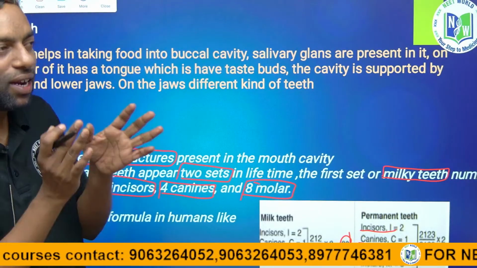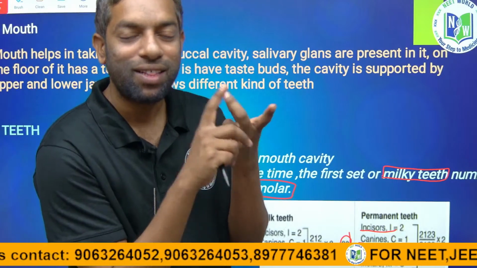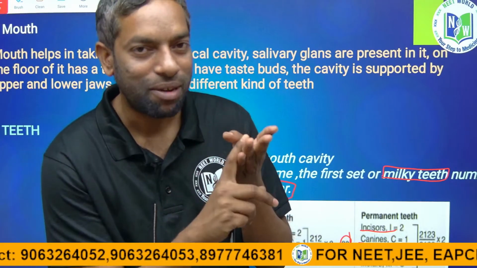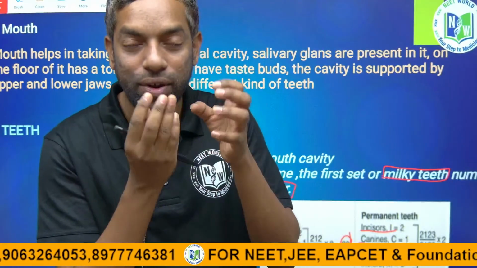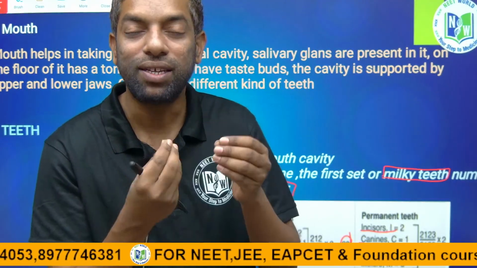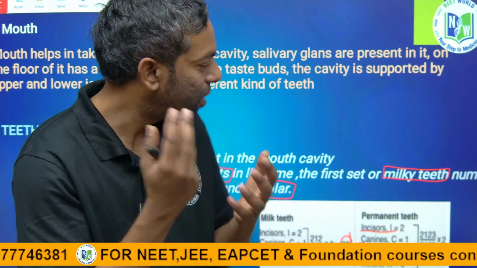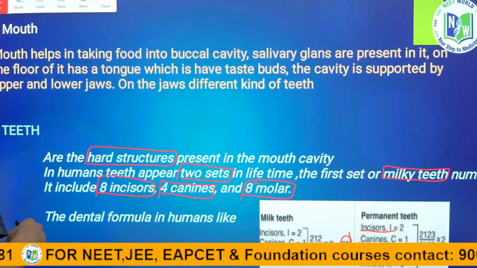So there are permanent teeth and milky teeth, and 4 types of teeth. Next is the tooth structure, meaning how hard it is in nature and what the chemical structure of the teeth is. We are going to discuss it, guys.